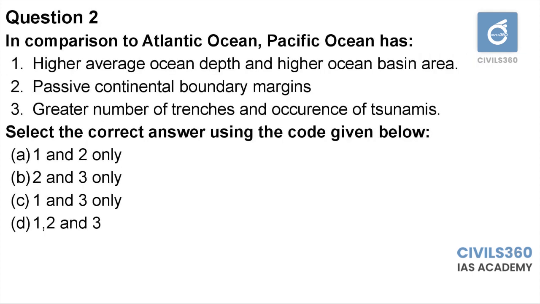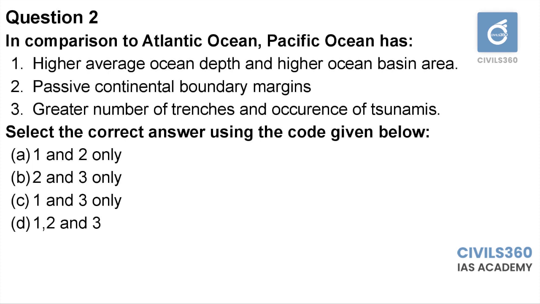Second question, in comparison to Atlantic Ocean, Pacific Ocean has higher average ocean depth and higher ocean basin area, passive continental boundary margins, greater number of trenches and occurrence of tsunamis. Select the correct answer using the code given below. 1 and 2 only, 2 and 3 only, 1 and 3 only, 1, 2 and 3. We know that Pacific Ocean is the largest ocean. So the first statement is correct.